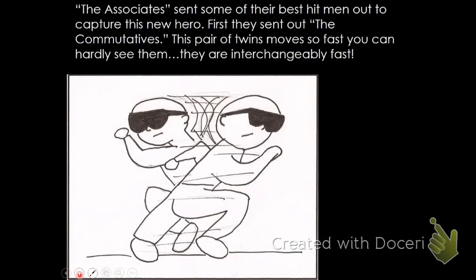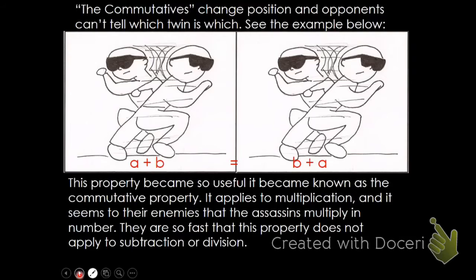The Associates sent out some of their best hitmen to capture this new hero. First, they sent out the commutatives. The commutatives are a pair of twins that move so fast you can hardly see them. They are interchangeably fast. Plus they're twins, and they both wear sunglasses. The commutatives change position in opponents. Can't tell which twin is which. See the example below. So we were taking notes over there. I think you can figure out where this is going.